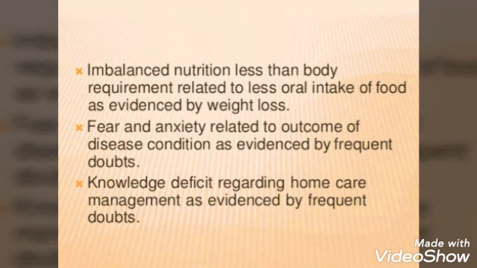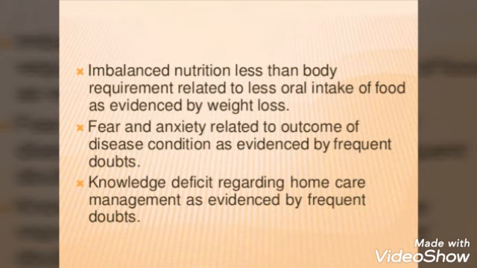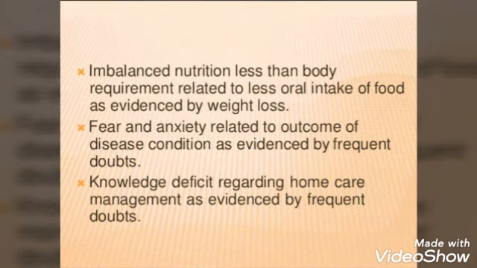So these are all the nursing diagnoses based on the patient's condition and according to priority.